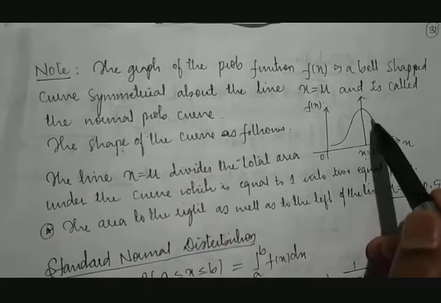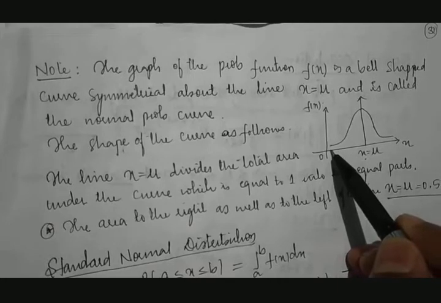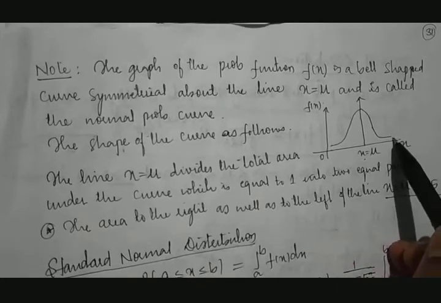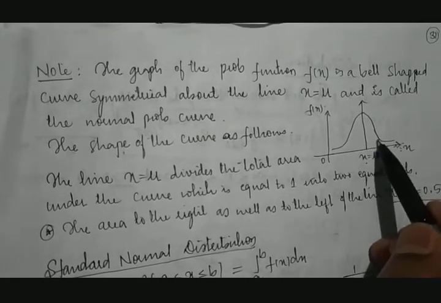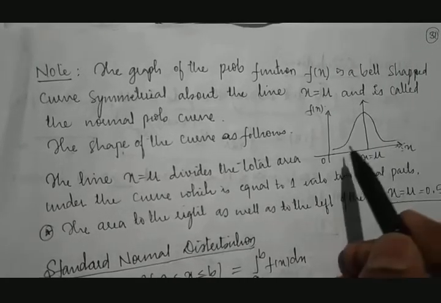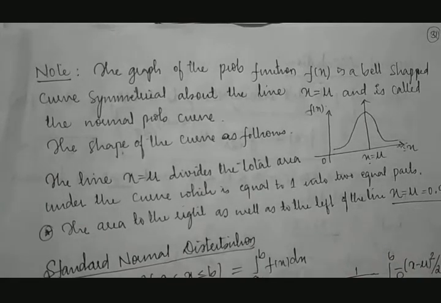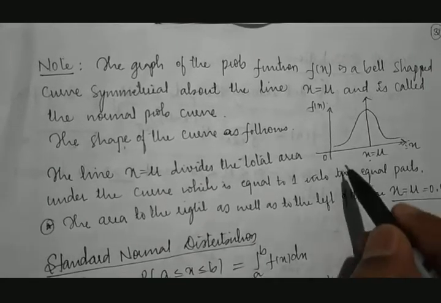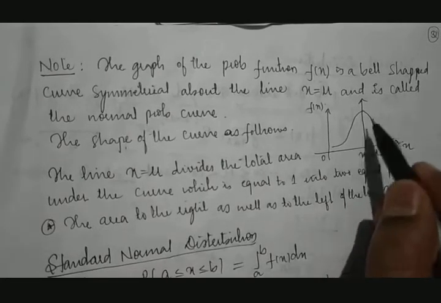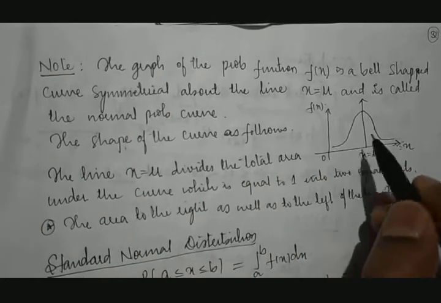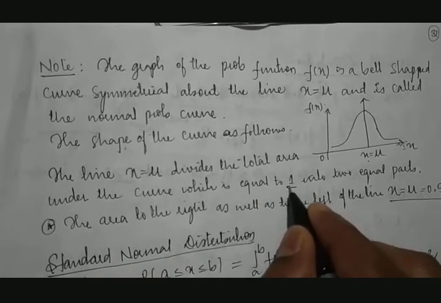It doesn't touch the x-axis at either end. We don't know where it goes, but it goes up to infinity on this side and up to minus infinity on the other. Whenever we calculate the area under this bell-shaped curve between minus infinity to plus infinity, it is equal to 1 all the time.